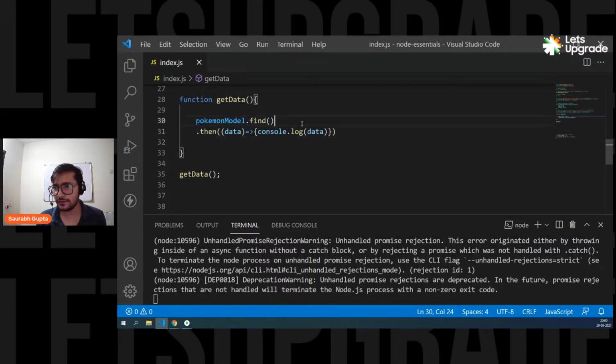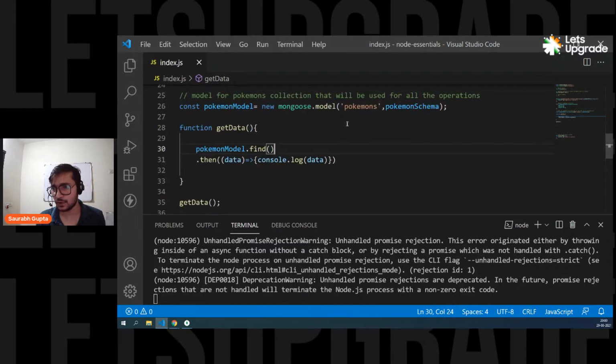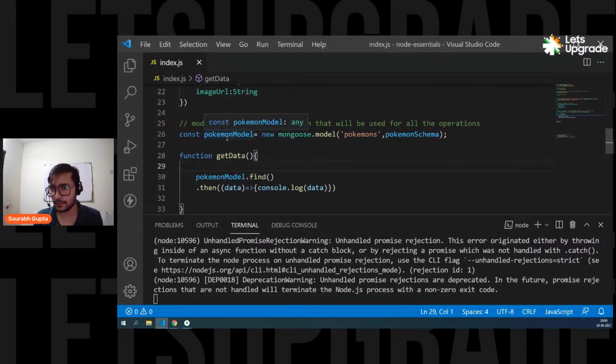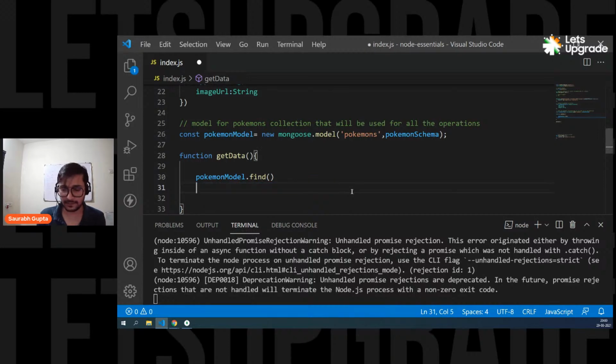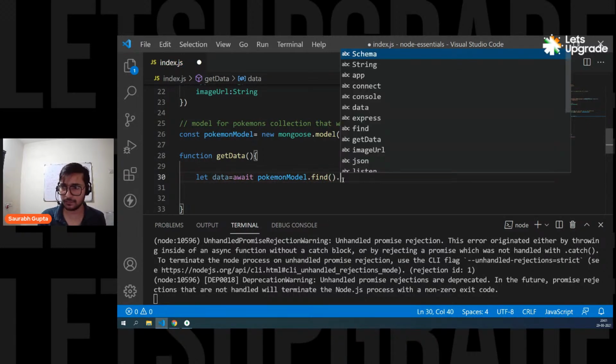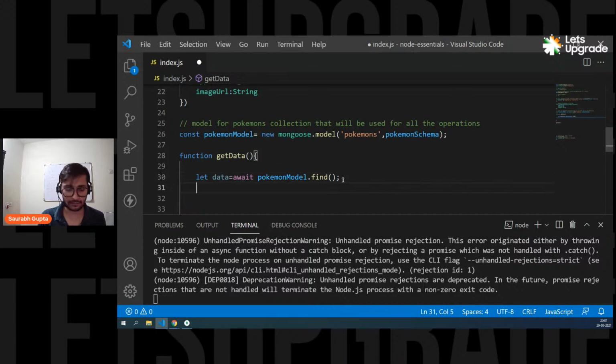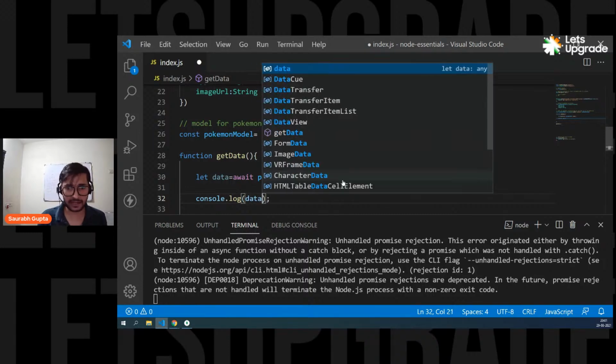Data is null right now. No, we should get it right. We have created it. Data should not be null in this case. And it is only printing, right? Yes, it's the correct name, Pokemon model. Yeah, it's correct. Let me just try this, maybe. Am I making a mistake here?